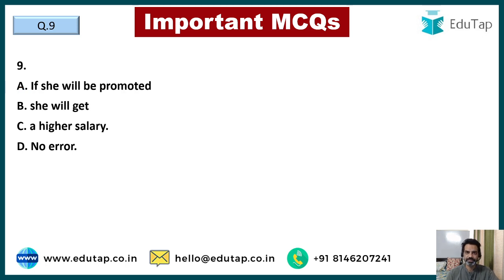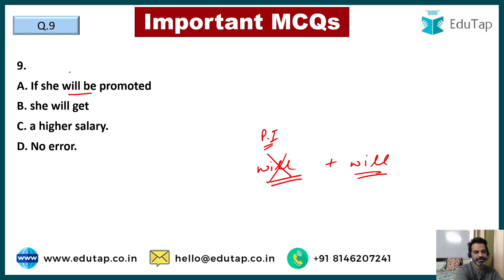Alright guys, moving to question number 9. If she will be promoted, she will get a higher salary. Yes, guys, what is the error here? We have always discussed whenever we frame sentences of future, we can never use will and will in both the sentences, right? If she will be promoted, she will get a higher salary. No. So the if wala sentence, the sentence which we call conditional sentence, is kept in present indefinite. So if she is promoted or if she gets promoted. So this is the correct option here, guys. If she gets promoted or if she is promoted, she will get a higher salary.